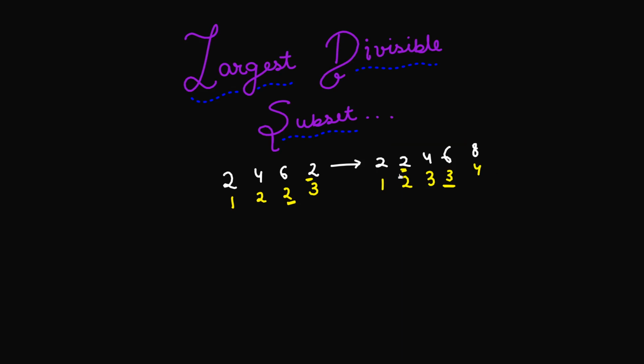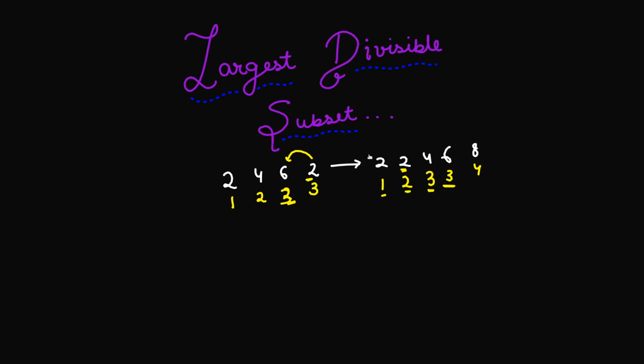Okay, so first thing, we need to sort the array so that we can process numbers in the increasing order, so that we don't encounter these kinds of issues. This 6 is supposed to be 3 because of these 2, but since we processed the input in the non-sorted order, that's why we encountered a problem. So first thing is to sort the numbers. Second thing is to check back all the previous numbers, whichever number divides the current number. So for example, this 4 divides this 8, right? Whichever number divides this current number, among those numbers which divide 8, we pick whichever is having the maximum count. So here in this case, both these 2 and 4, these 3 numbers divide 8, but only this 4 is having the maximum count, right?